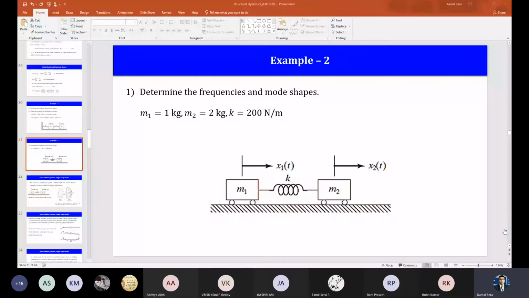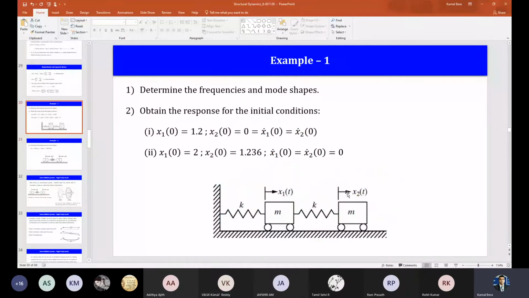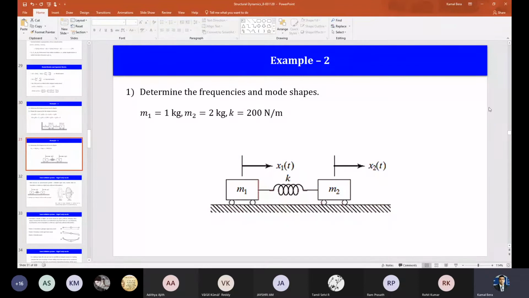Okay. So we are discussing one problem. This one, for the frequency and mode, we have already done. Now the next problem: the simplest 2 degrees of freedom system that you can think about is this. Can you tell me what frequencies or modes we are getting? I asked you to complete it. So what are the frequencies? Obviously it has 2 frequencies and 2 modes, a 2 degrees of freedom system, right? So what are you getting as the frequencies?